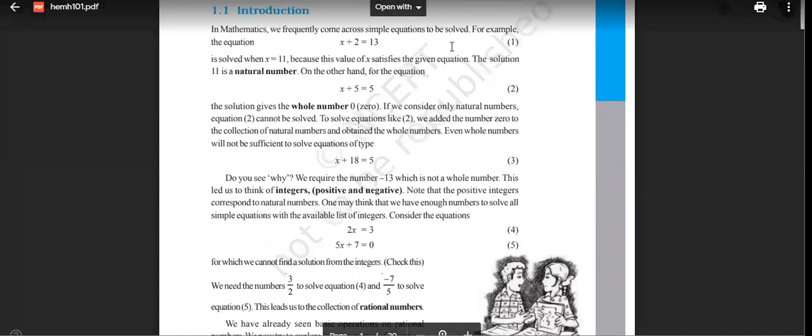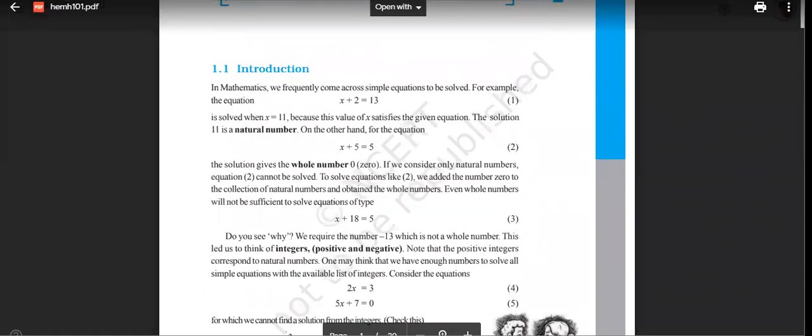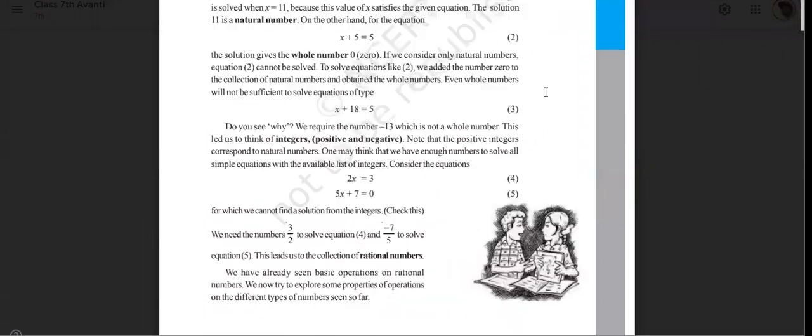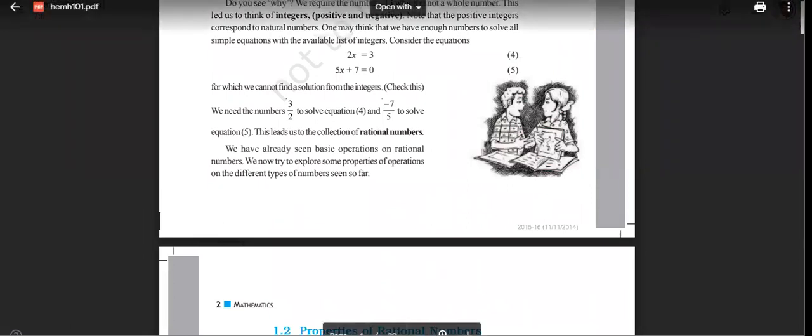Now when we see the concept of rational numbers, it will consist of the concept of integers as well as fractions and decimals. It will consist of both concepts. That's why I'm just doing rational numbers. A rational number is a number in the form of P by Q, where Q should not be equal to 0.